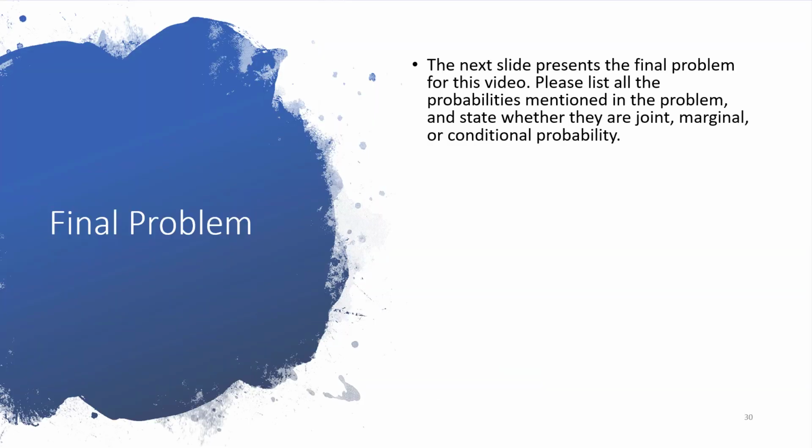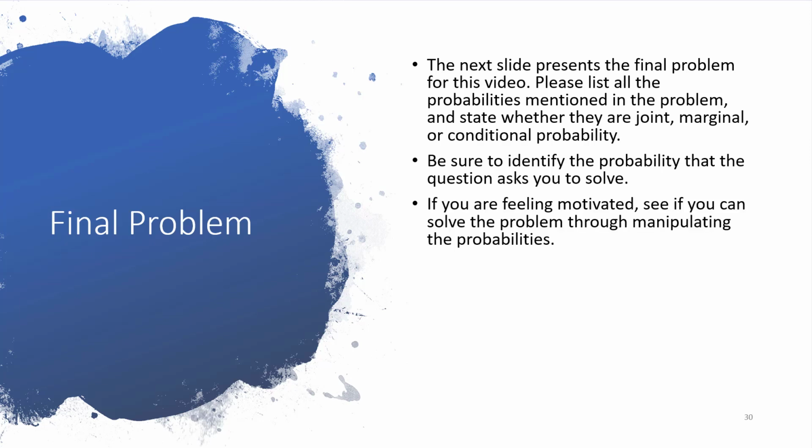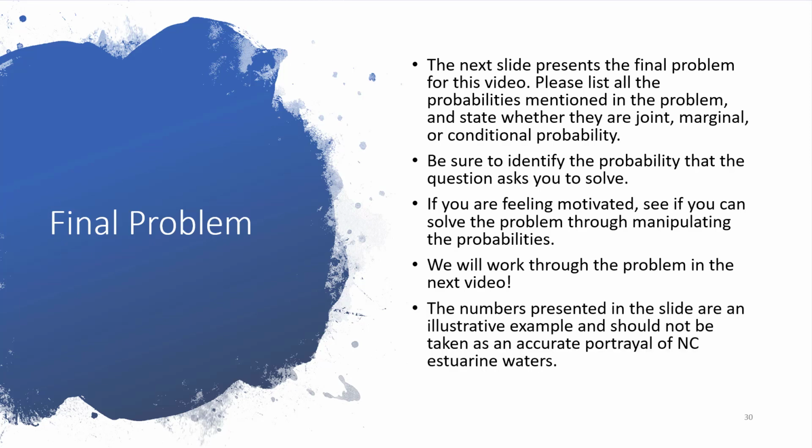The next slide presents the final problem for this video. Please list all the probabilities mentioned in the problem and state whether they are joint, marginal, or conditional probabilities. Be sure to identify the probability that the question asks you to solve. If you are feeling motivated, see if you can solve the problem through manipulating the probabilities. We will work through the problem in the next video. The numbers presented in this slide are an illustrative example and should not be taken as an accurate portrayal of North Carolina estuarine waters.